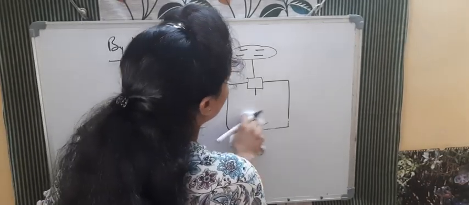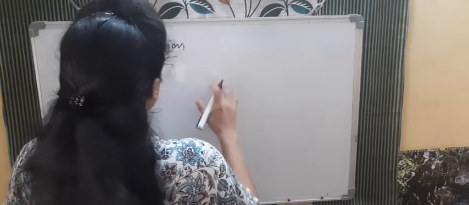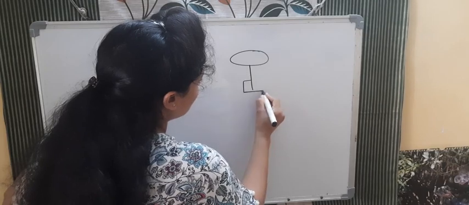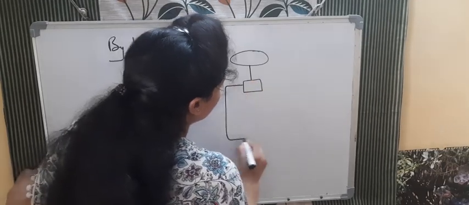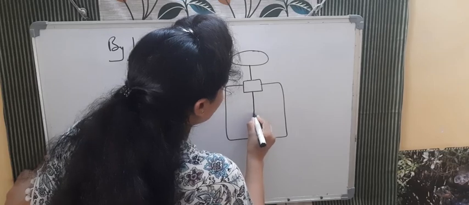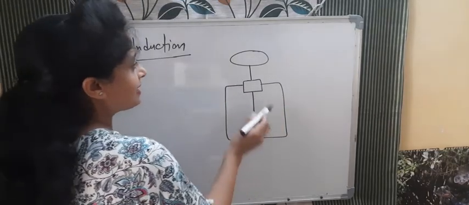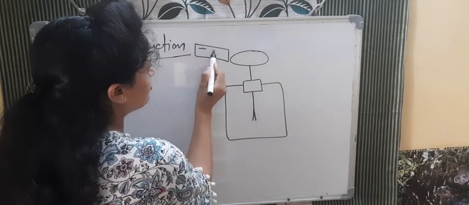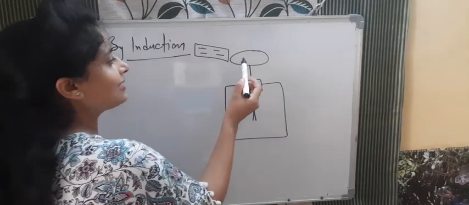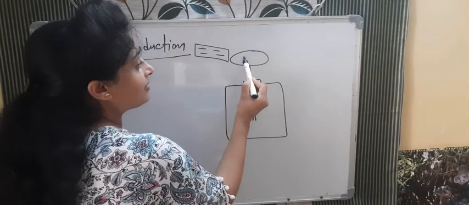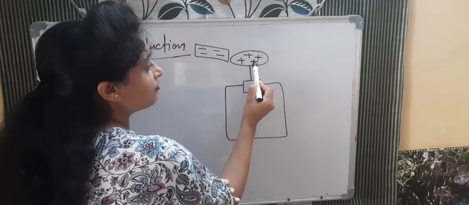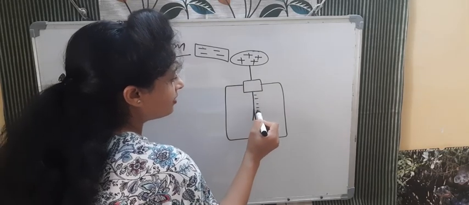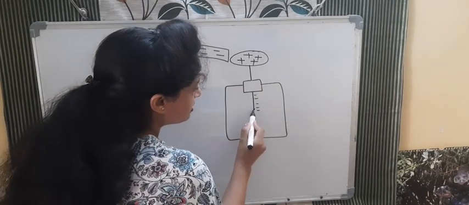Firstly the position was what? It was like this. I need to draw this diagram again and again, otherwise it will not be clear to you. See, metal cap, insulation, and here the glass vessel, again this, and there are two leaves. Okay, so now see what I am saying, a rod that is having negative charge. So when negative charge is here, what kind of charge will be left on the metal cap? Positive. Negative charge will flow, and most of the negative charge will go here, and when negative charge comes, the position will change. It will be like this.